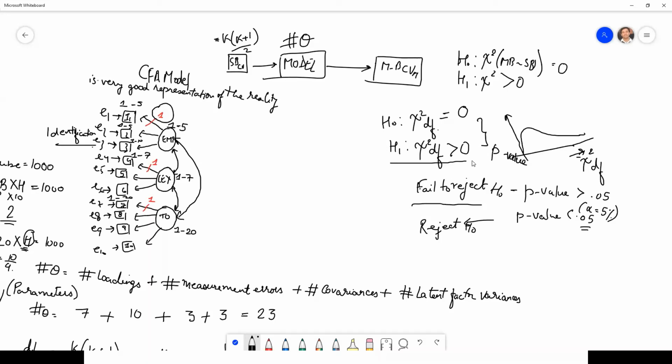My chi-square is different from 0, which would mean that the model-based covariance matrix and sample-based covariance matrix are not superimposing, which would imply that my model is not a good fit with the data.